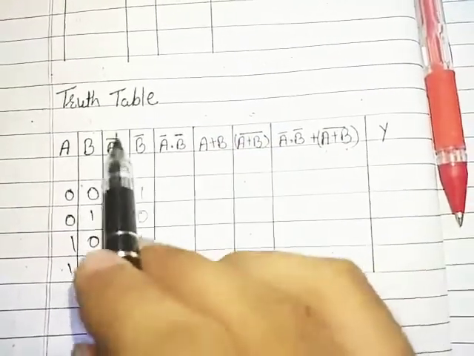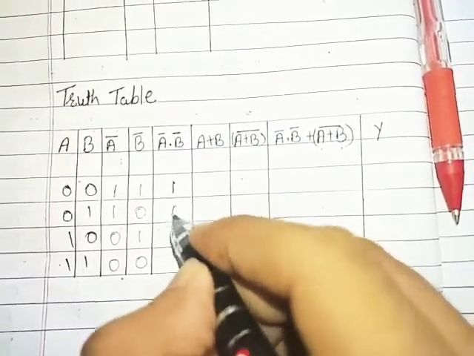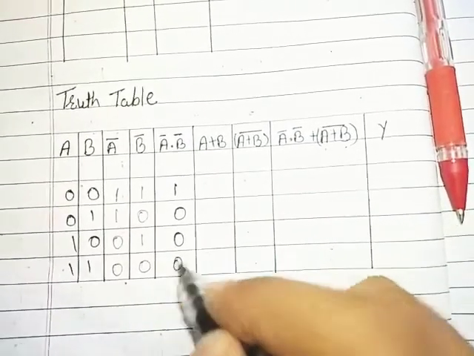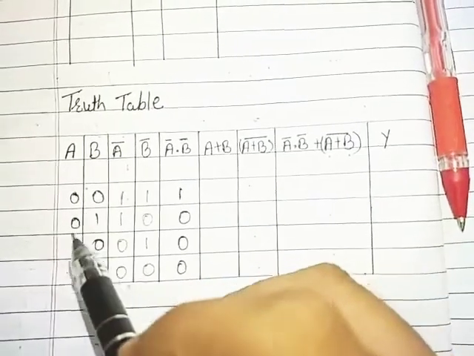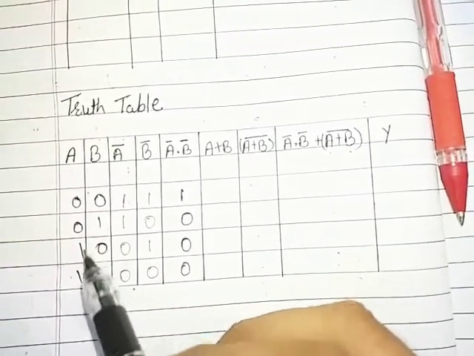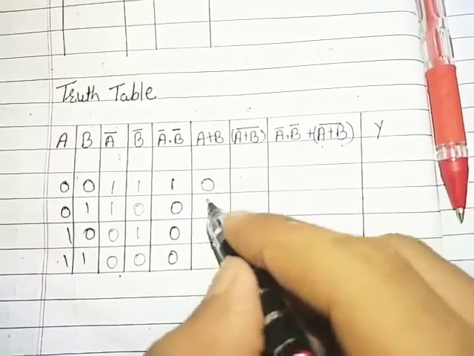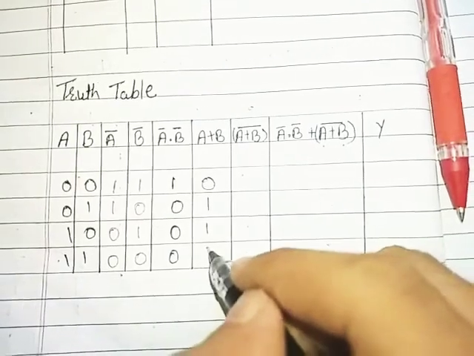Then we require a bar dot b bar. When both the inputs are high, output is high, otherwise low. Then we require a plus b. When at least one input is high, output is high. So in this place we will get low, everywhere else we will get high.